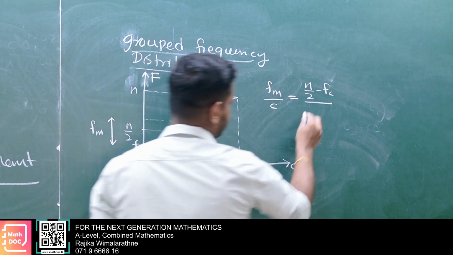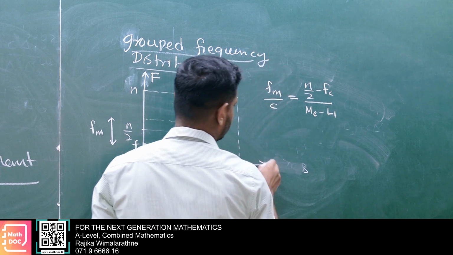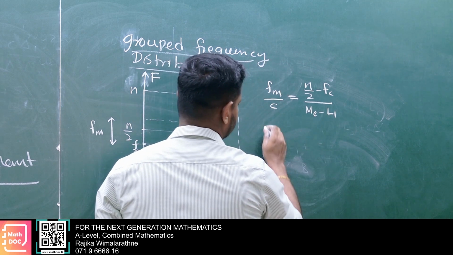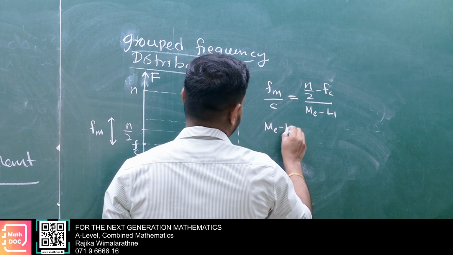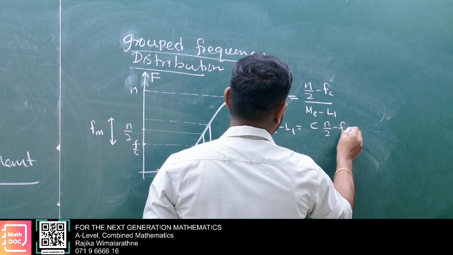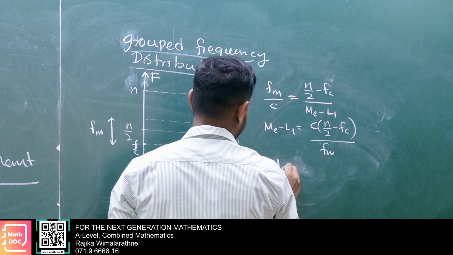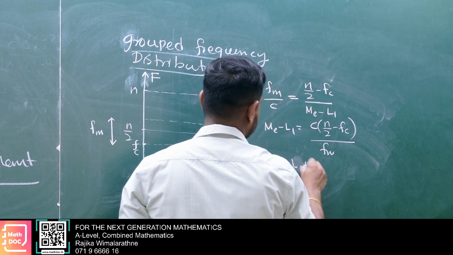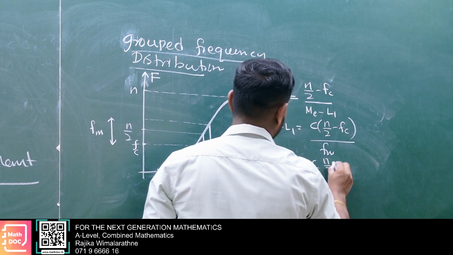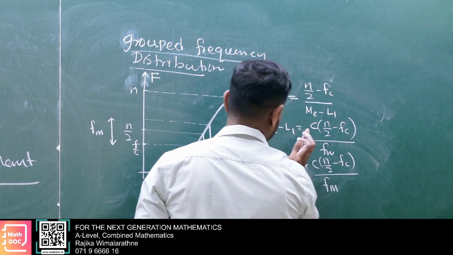ME minus L1 equals C times n over 2 minus FC divided by FM. Finally the median will be L1 plus C times n over 2 minus FC divided by FM.